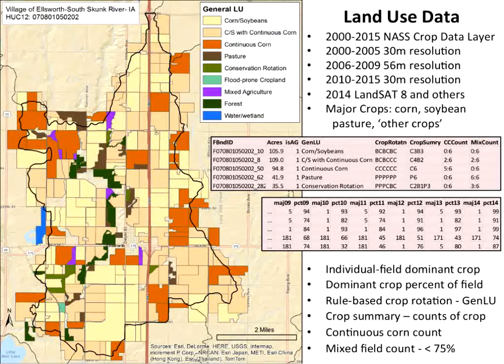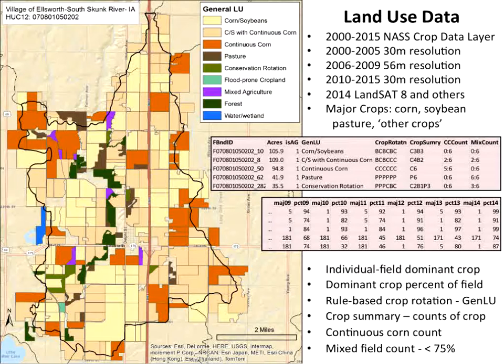While that's very useful information, we wanted to become a little more aware of crop management practices. And so Mark and Sarah and I attempted to develop essentially a crop rotation assignment based on our different years of land use. So up above you can see for each field, identified with this field boundary ID and the size, we assemble a 6-year string that represents the majority class land use for each polygon.